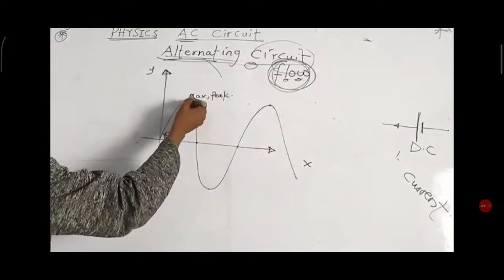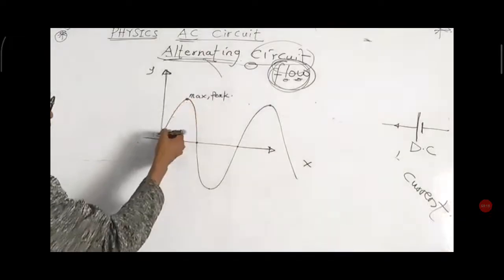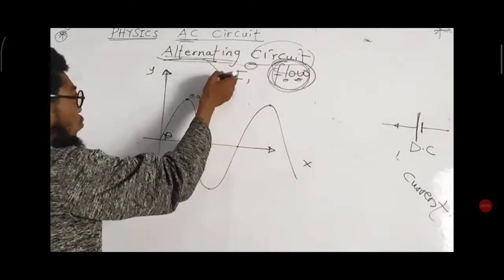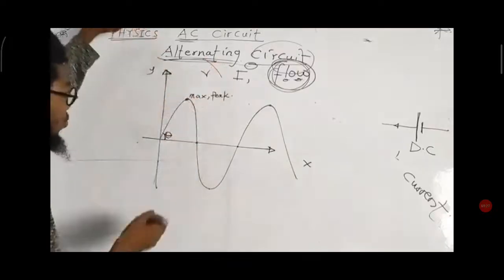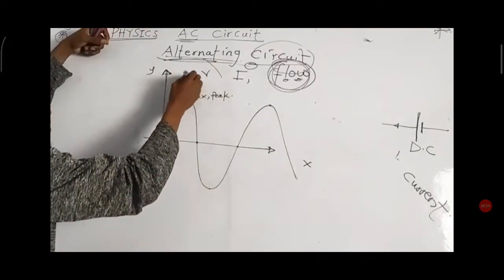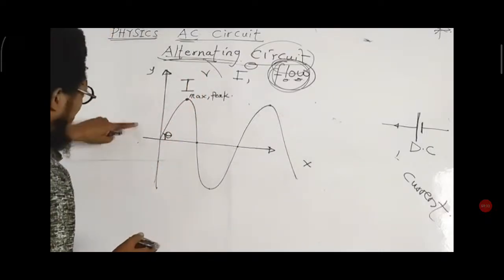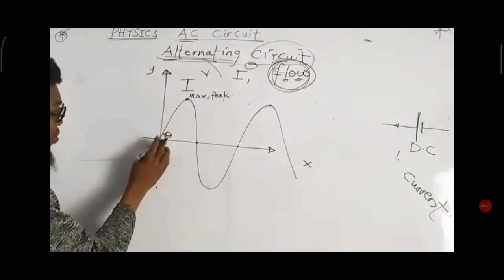So if I call this one the peak value in a circuit, the symbol for current is I and the symbol for voltage is V. So if I consider the current flowing through the circuit and I call it I maximum, meaning maximum current at this point. But before then, you are preparing for an exam and then you start reading your book.